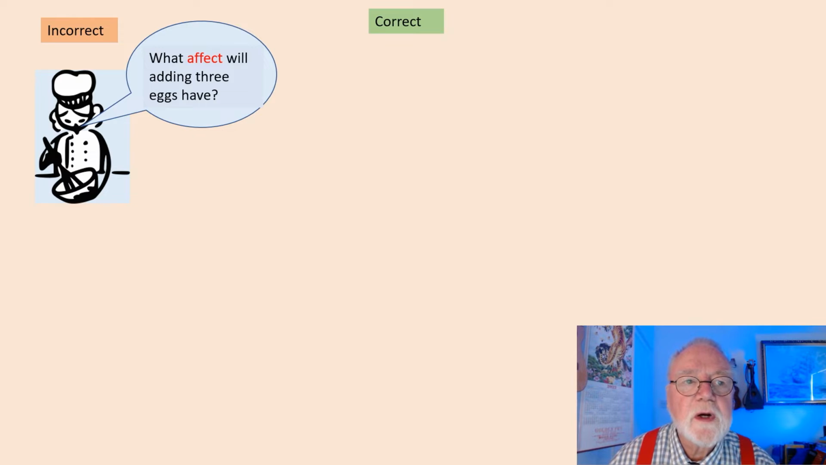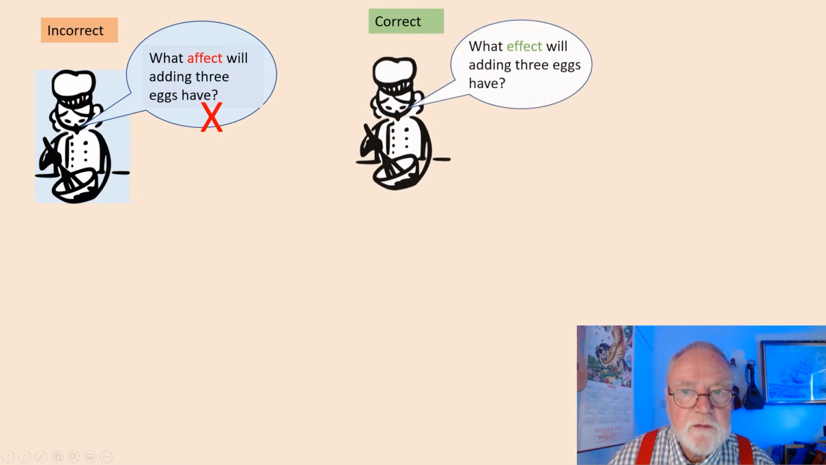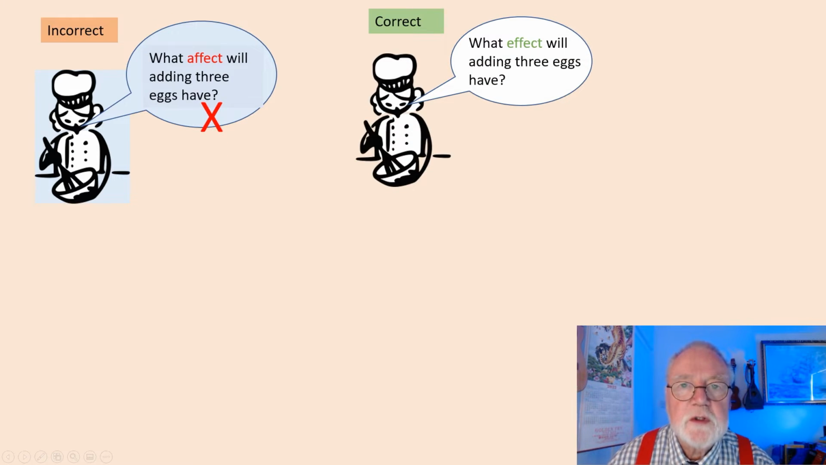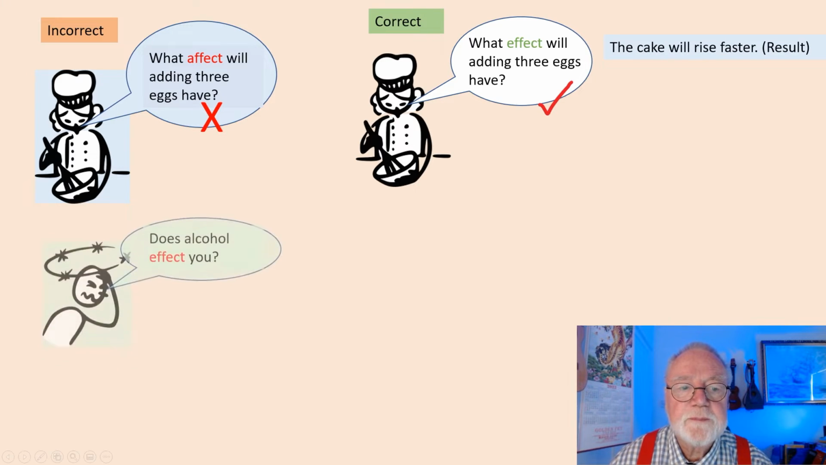The first example is incorrect because the verb has been used instead of the noun. Our chef wants to know the result of adding the eggs, so she should have said, what effect will adding the 3 eggs have? And the result, the cake will rise faster.